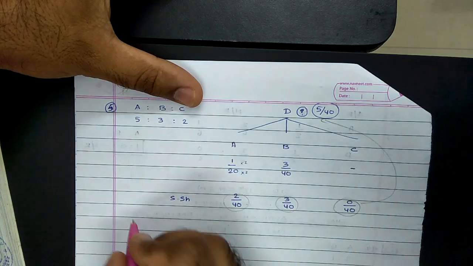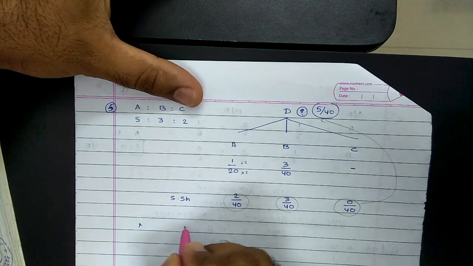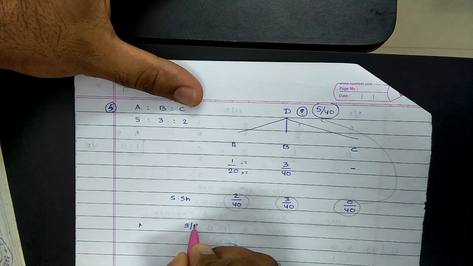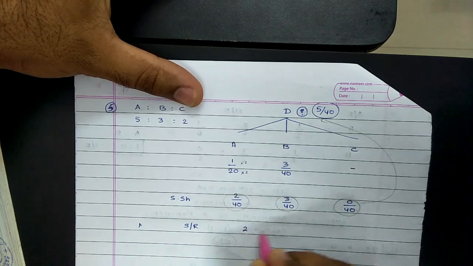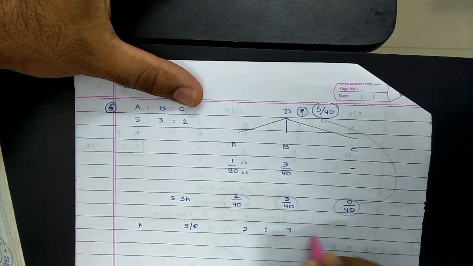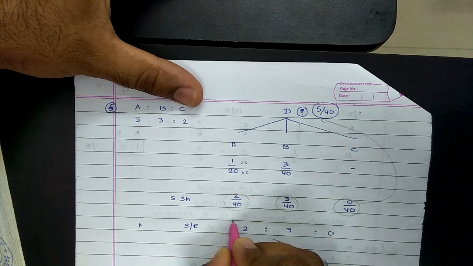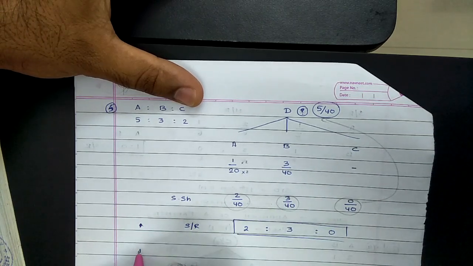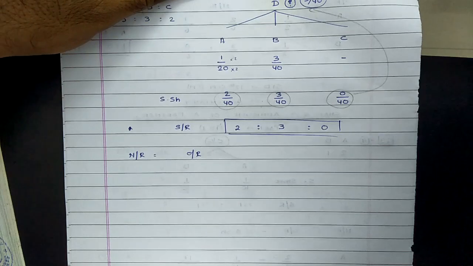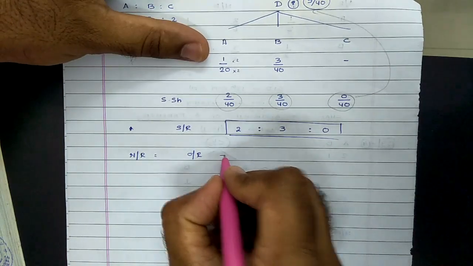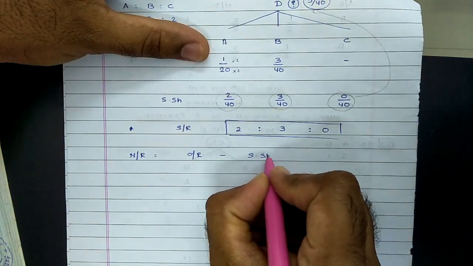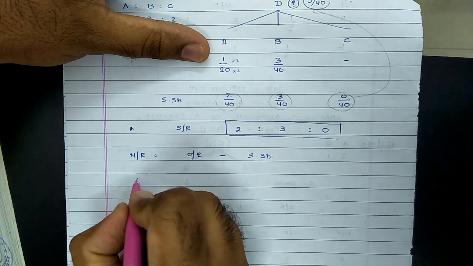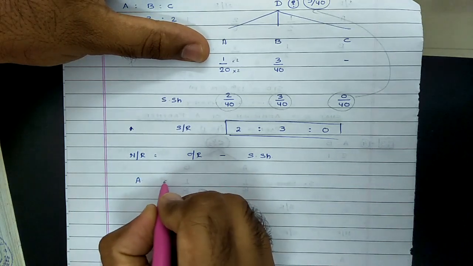Now proceeding further, calculation of sacrificing ratio. As the denominators are the same, now you can state that the sacrificing ratio between A, B and C is 2:3:0. And on the same basis, further calculation of the new ratio. The new ratio will be equal to old ratio minus sacrificing share. Remember this rule, never apply sacrificing ratio. We need to apply sacrificing share.